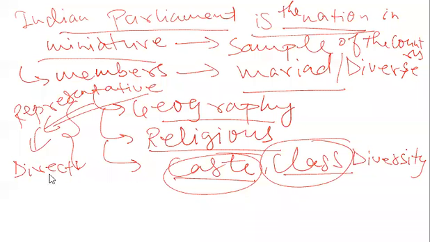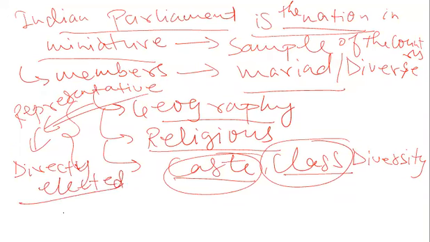So I was telling that the members of the Parliament are representatives of the people of the country, and they are directly elected by the people on the basis of universal adult franchise.